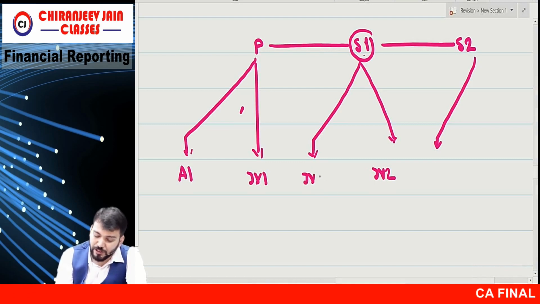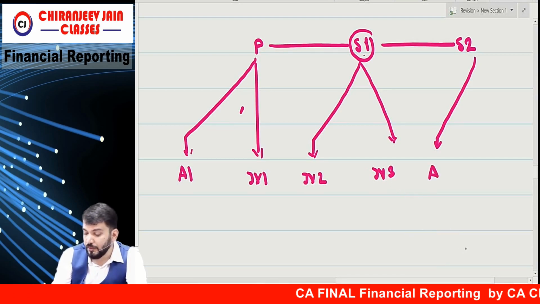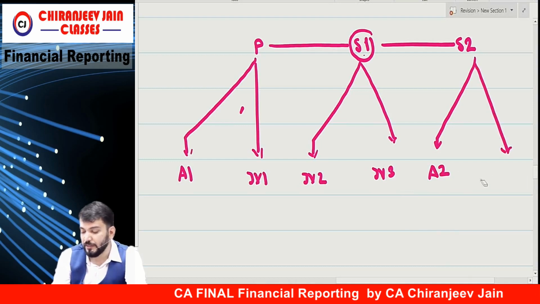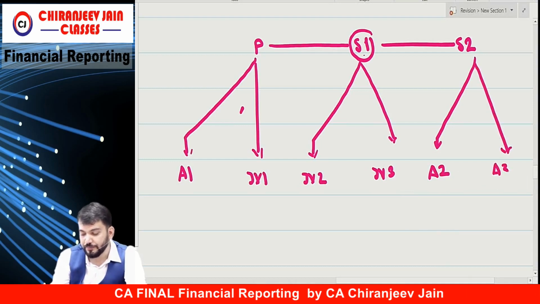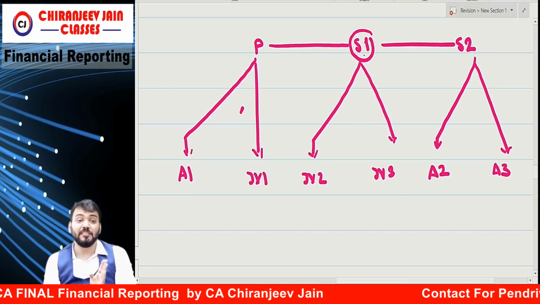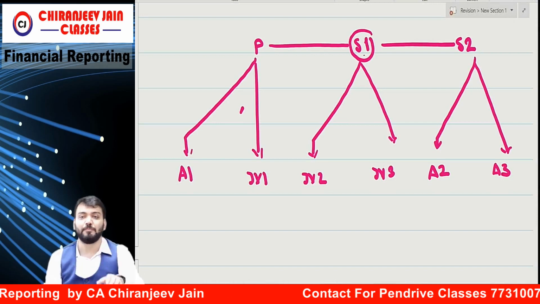This is joint venture 2. Joint venture 3. They have associate 2 and associate 3. Have you understood this example? Correct? Now let us understand which entity is related to which entity as per which para.